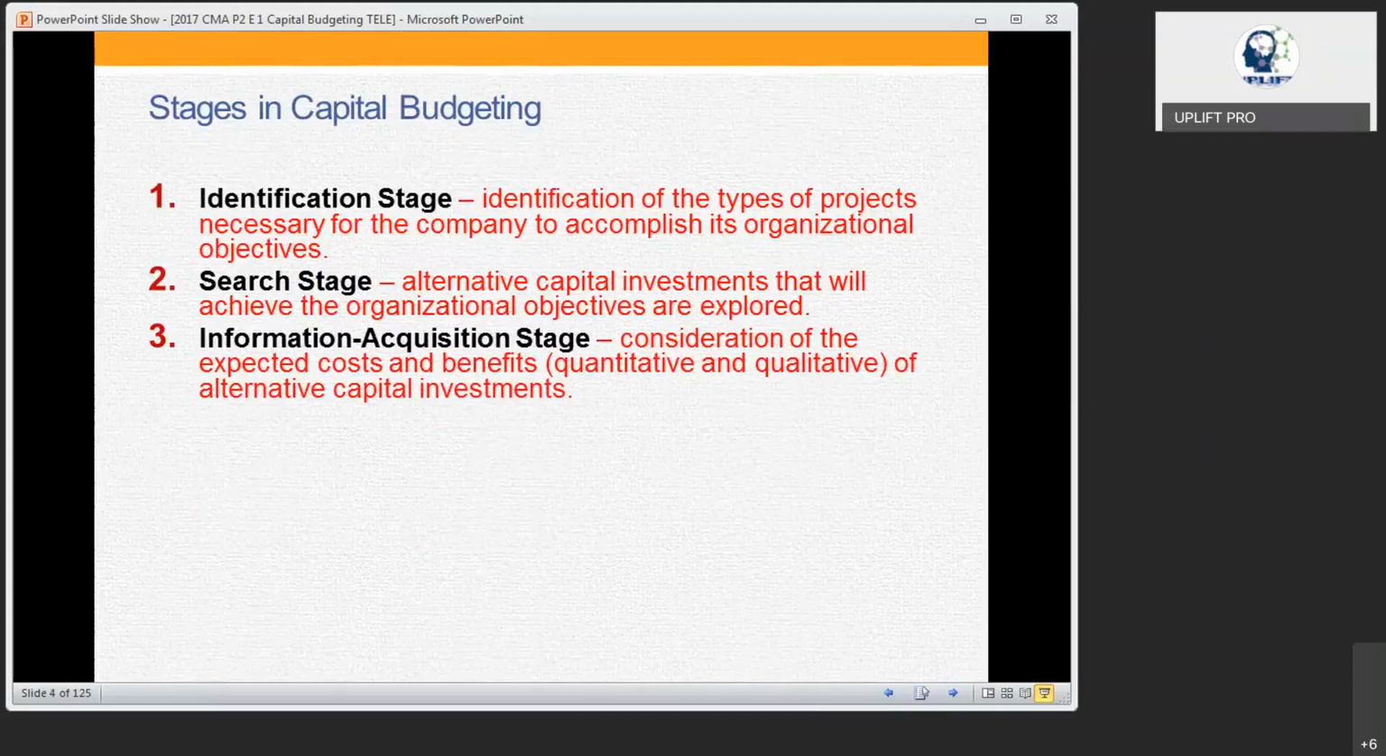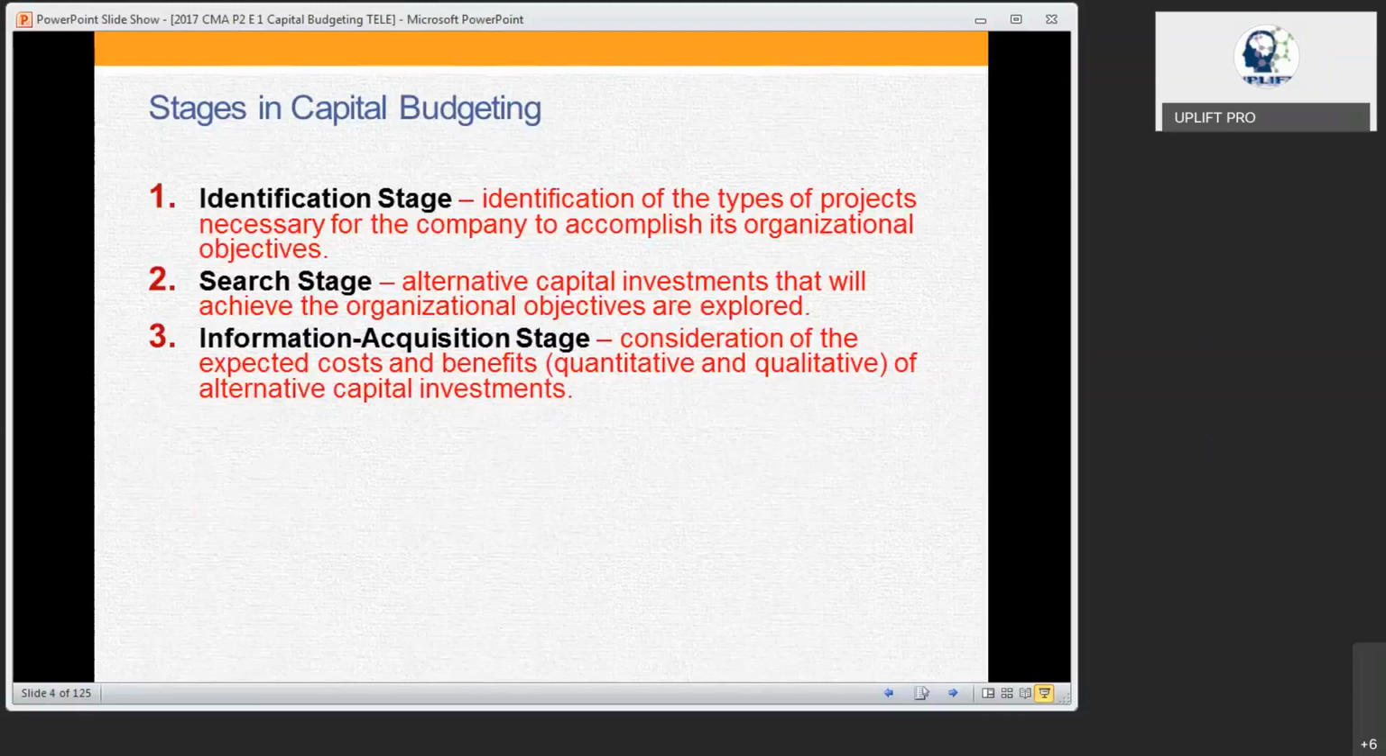Then once that is there, when you have selected some 5 or 6 projects, for example, you have to collect the information on each and every project, because each project may be different. There could be one project which may require 1 million investment, one which may require only 300,000, and one which may require 500,000.